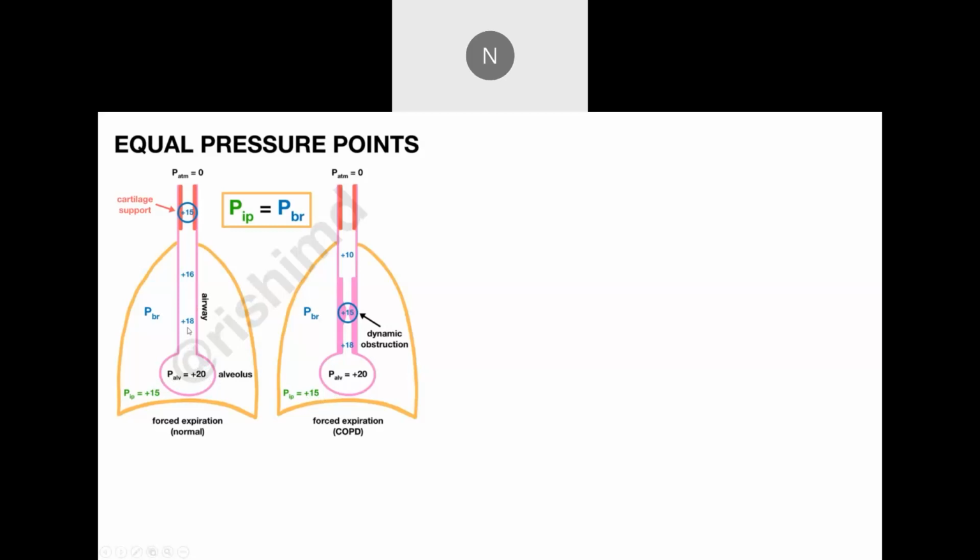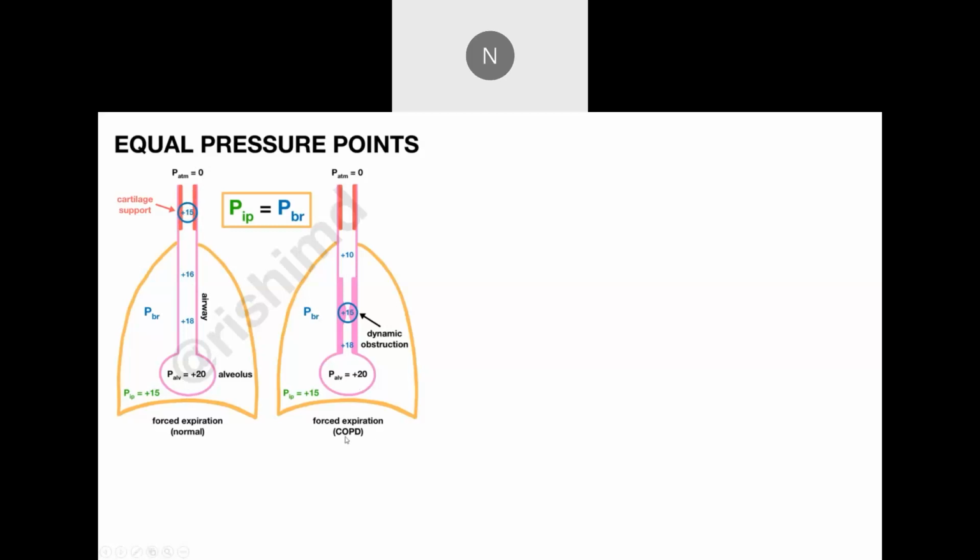But as the air travels from the alveoli to the airway in a normal patient, there is a gradual drop in the pressure. From 20, it becomes 18, 16, and when it becomes 15, it has gone to the tracheal or bronchial level where there is good cartilaginous support. So air is able to go out and reaches the atmospheric level of 0. So it equals the atmospheric pressure.